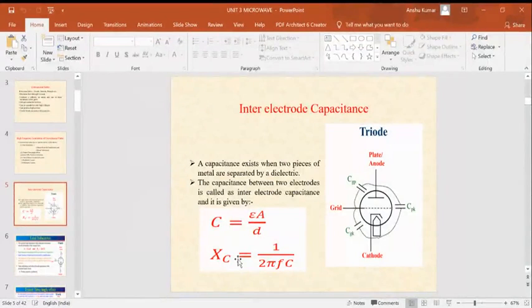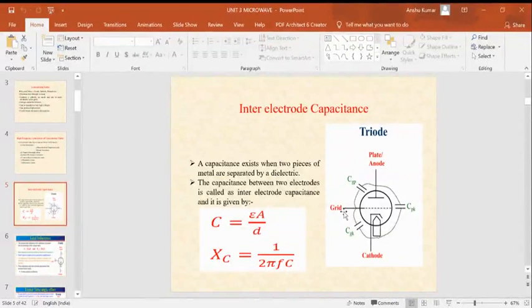What does it mean? As frequency increases, the capacitive reactance decreases. At microwave frequency, when the frequency is greater than 1 gigahertz, the capacitive reactance can be approximated by a short circuit. It keeps decreasing until it becomes a short circuit.